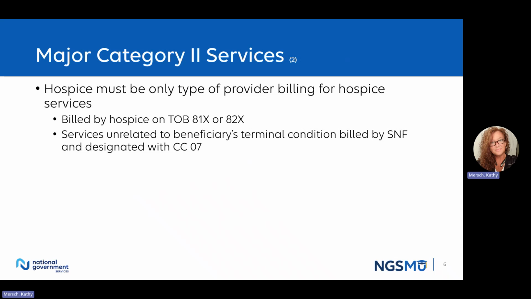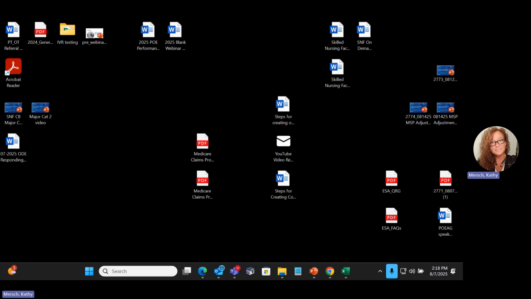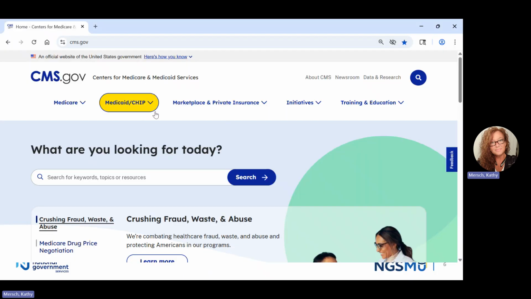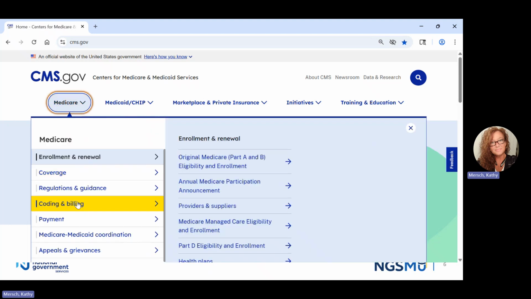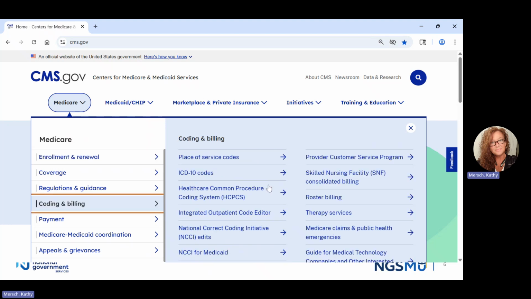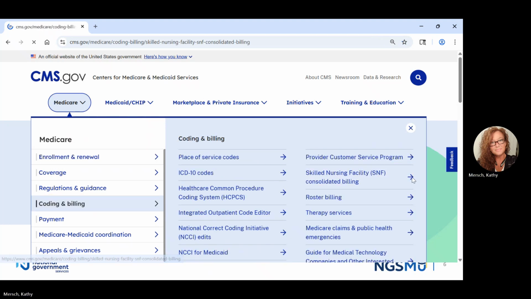So we are going to go to CMS's website. Let me get that pulled up. We are going to go to Medicare, to the drop down, and select coding and billing. And then we are going to select SNF consolidated billing.